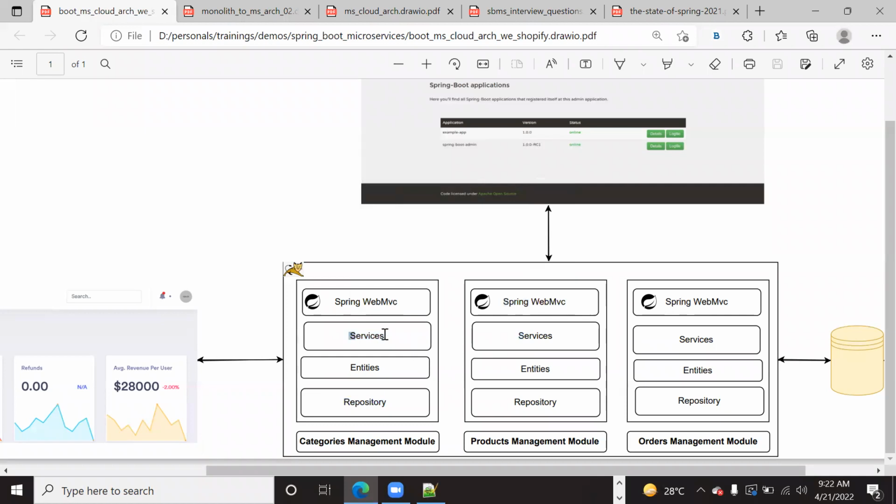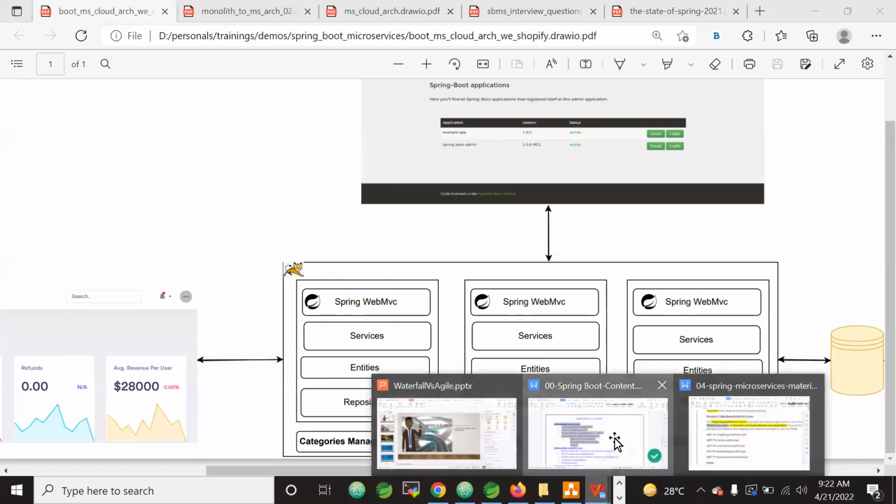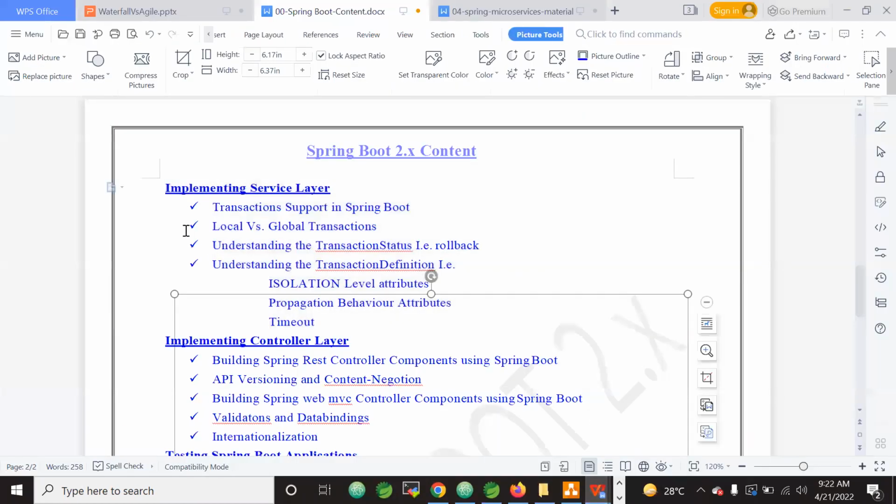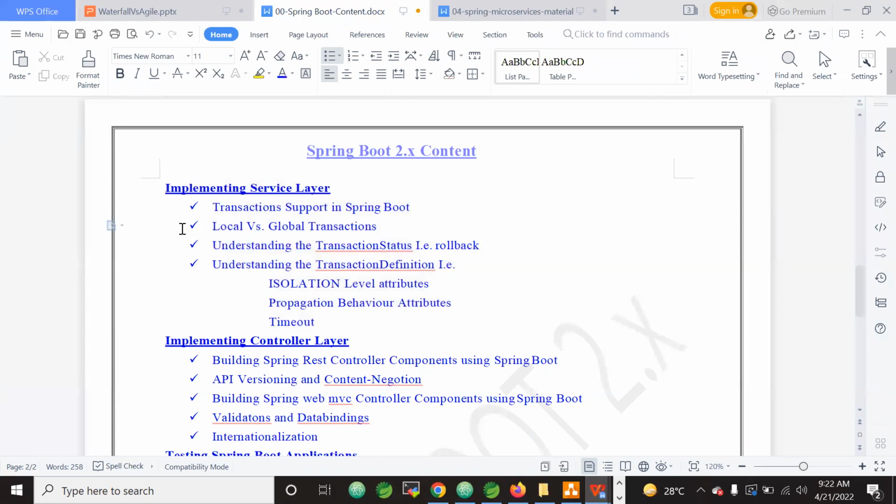So in this service layer, we will address that. And also how to implement transactions, how you have implemented transactions in your application. I'm sure the transactions part is always a confusion and always the toughest concept for everyone.